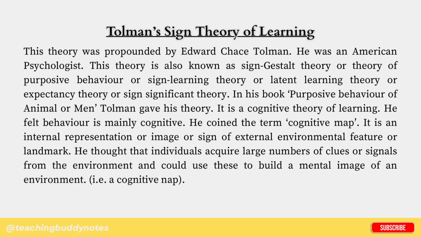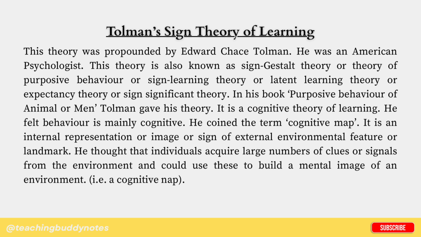This theory was propounded by Edward Chase Tolman. He was an American psychologist. This theory is also known as sign gestalt theory, theory of purposive behavior, sign learning theory, latent learning theory, expectancy theory, or sign significant theory. In his book, Purposive Behavior in Animals and Men, Tolman gave his theory.